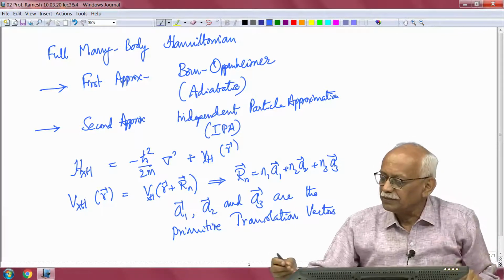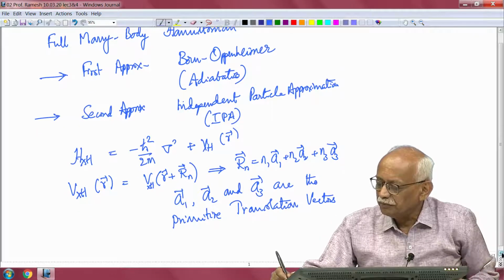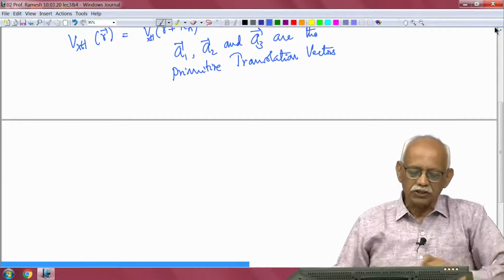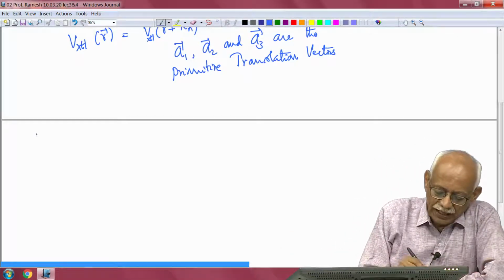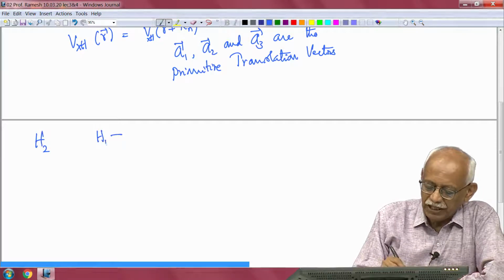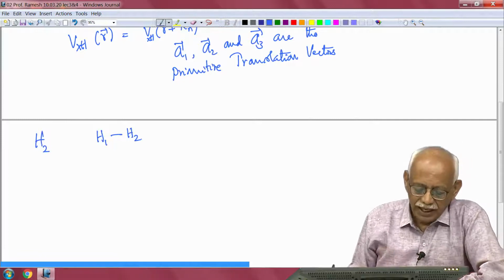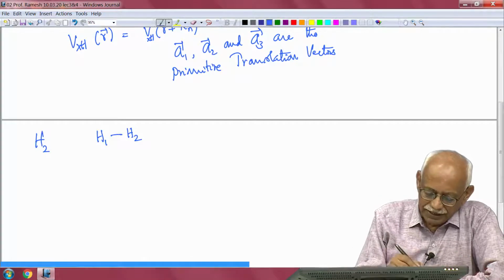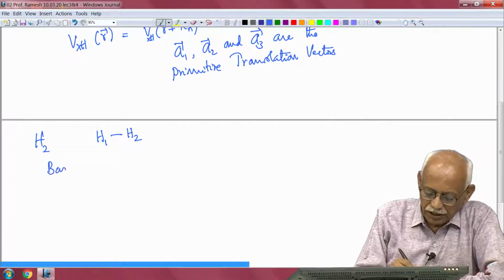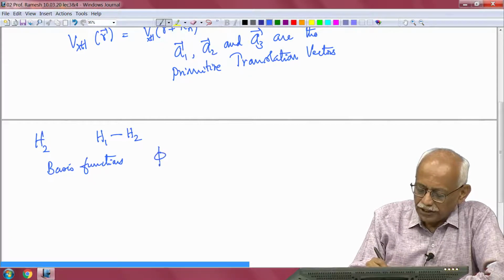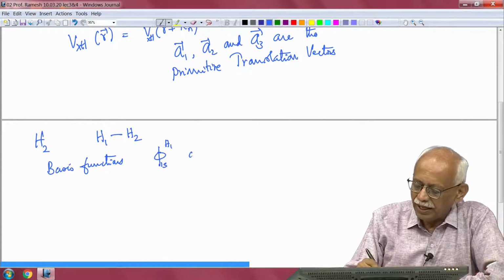Now, what I am going to do is solve this Hamiltonian for a simple problem of two hydrogen atoms, that is a hydrogen molecule. So, let us consider the hydrogen molecule, which consists of two atoms H1 and H2, and the Hamiltonian is what has already been mentioned. And now, as a basis, the simplest basis functions that I use are the 1s orbital on hydrogen 1 and the 1s orbital on the hydrogen atom 2.